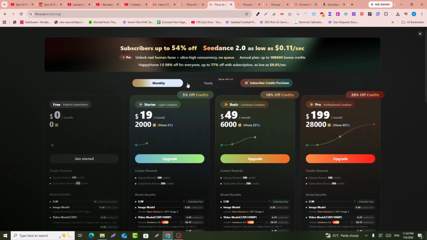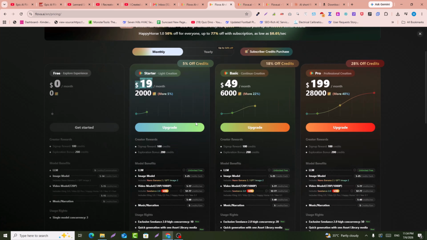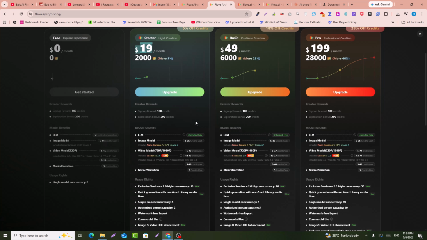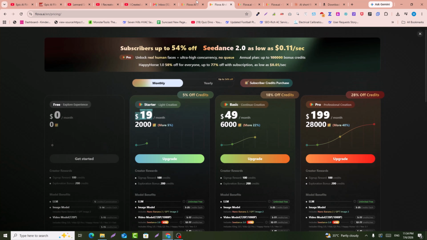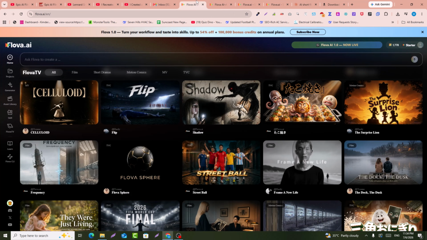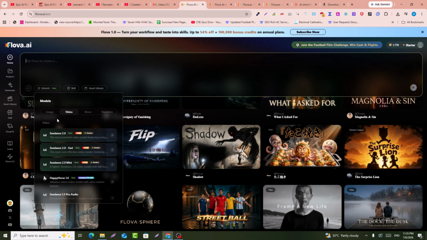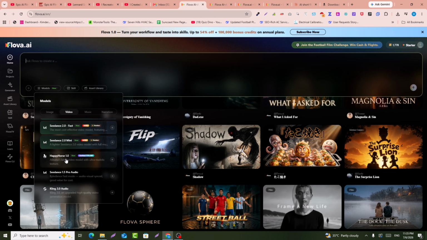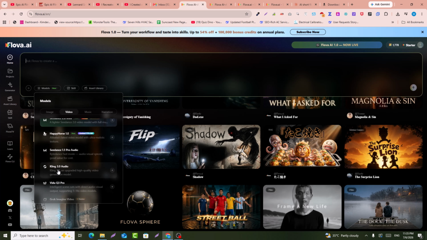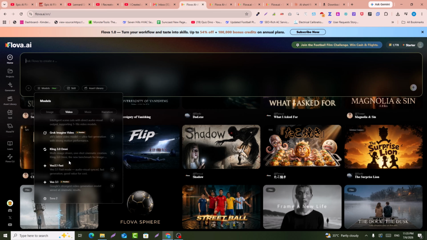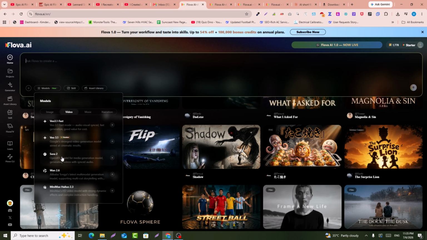If you go with the monthly plan, within just $20, you can get all the 20 plus AI tools that you can use to create AI videos for you. So this is the full pack of AI tools. For example, at the start of the video, I showed you how you can select the AI models, for example, Seedance, Hailuo, and Kling AI, and then Kling 3.0, Veo 3, and Sora.